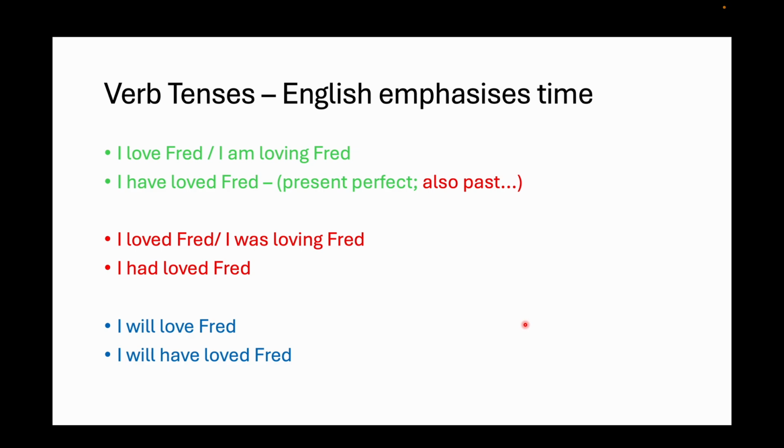I could then say I loved Fred, or I was loving Fred. That's definitely in the past. If I said I was loving Fred, that often means it's over now. Or I had loved Fred, it's definitely over. But if there's hope for Fred, and I will love Fred, or I will have loved Fred, they both happen in the future.